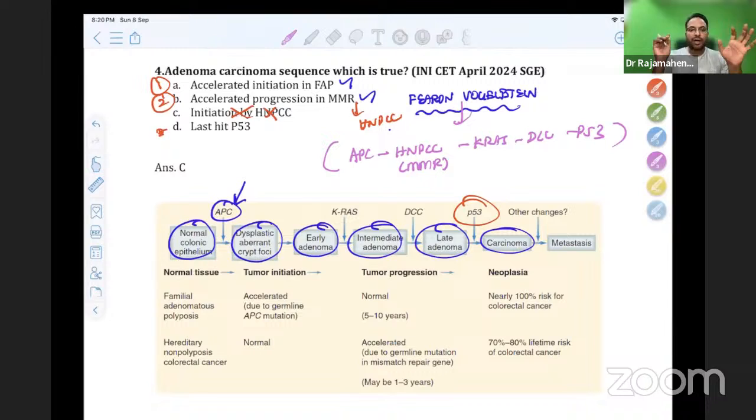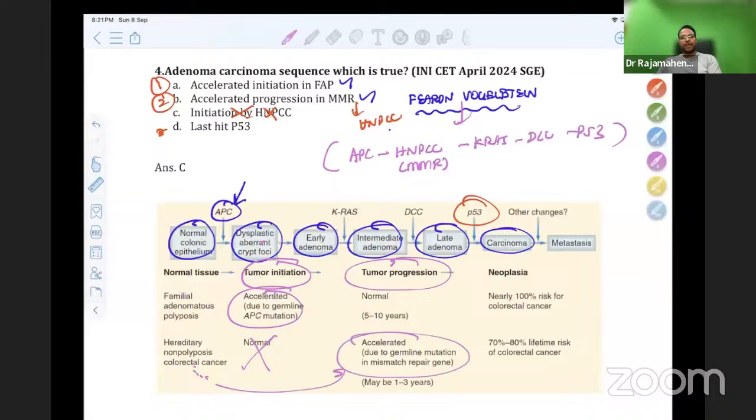So initially, tumor initiation is by means of the APC gene. In initiation, HNPCC is normal. In progression, which is accelerated, HNPCC is accelerated. That is a question from this flowchart. Acceleration of progression is by HNPCC. Acceleration of initiation is by APC. Just remember this question.